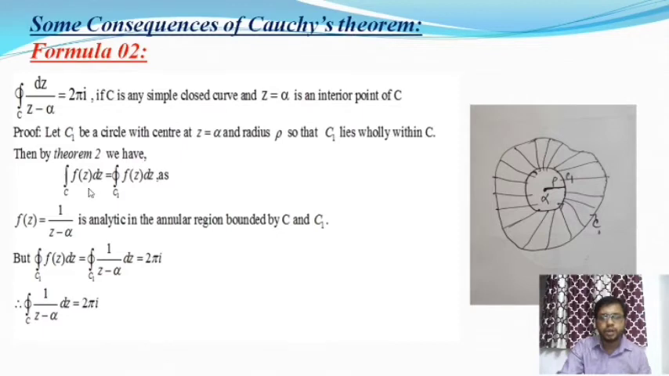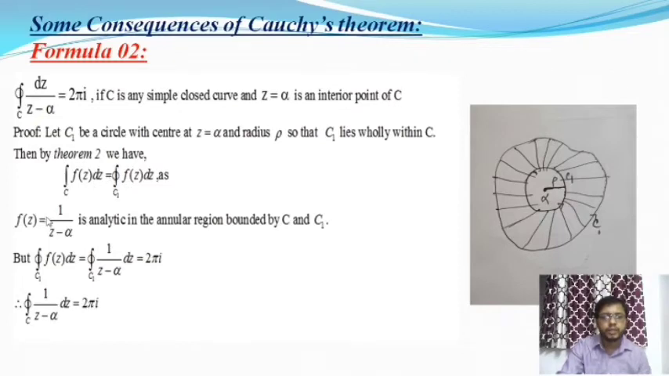If there are two closed curves and one curve lies within the other, then the integral value over the curve C is equal to the integral value over the curve C1, where C1 lies wholly within C. So the integral values over these two curves are equal. This is the second theorem on Cauchy's consequences.